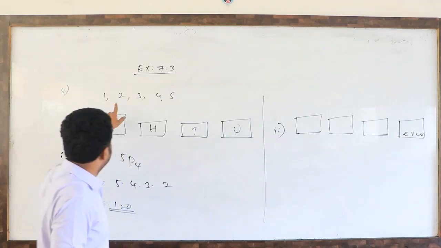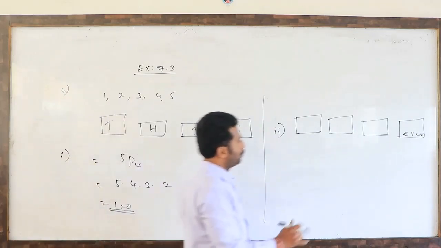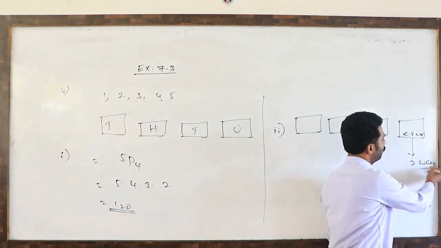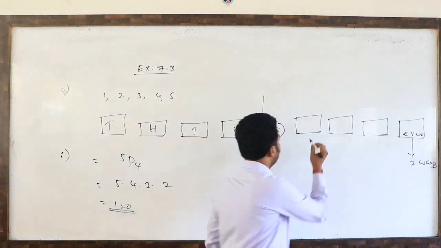Whatever the other blanks are, no problem. So how many even digits are there? 2, 4. So this can be filled only 2 ways.